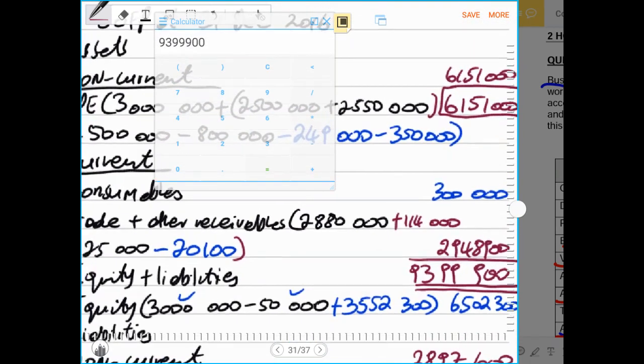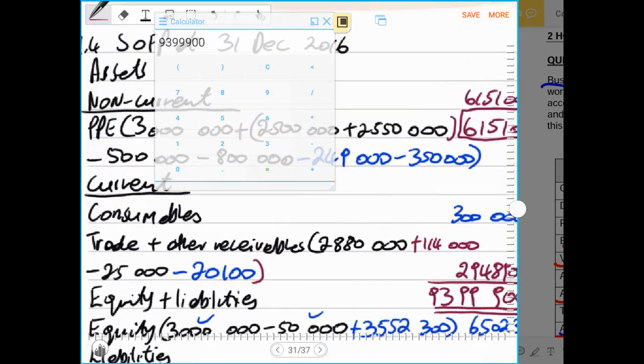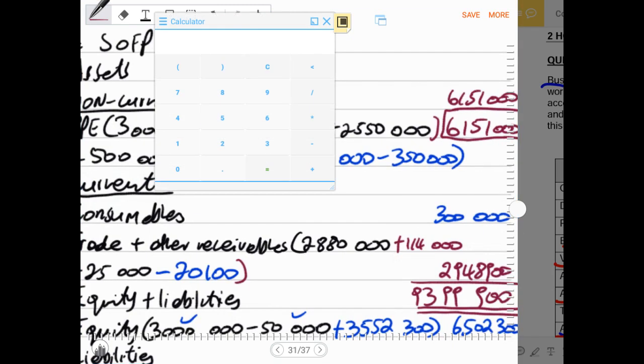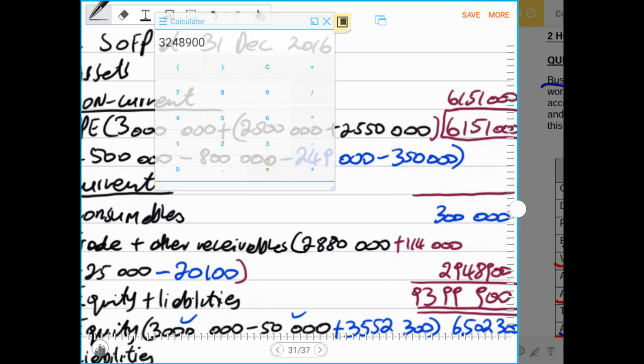Then we go to our assets, starting with the current assets. Let us add our current assets, which is 300,000 consumables, plus 294,900. That will give us a total of current assets of 3,248,900.